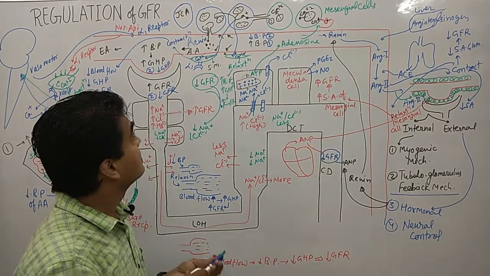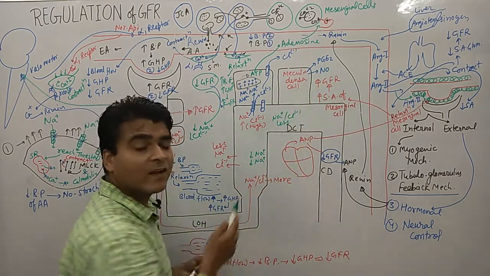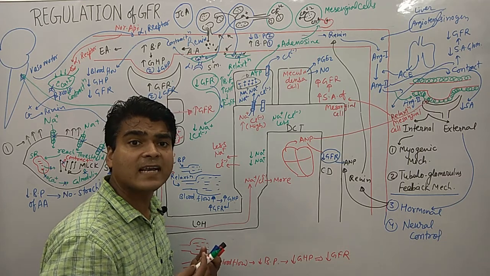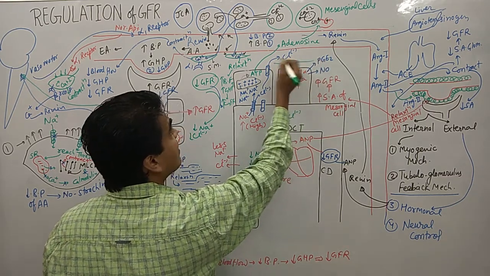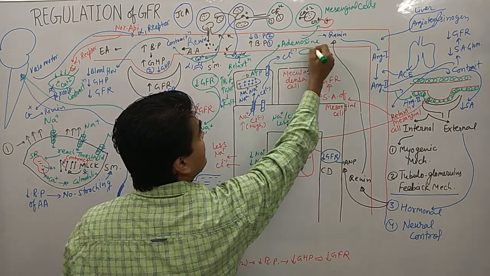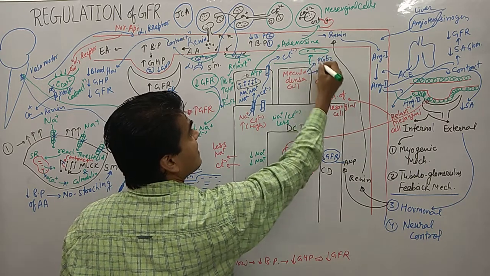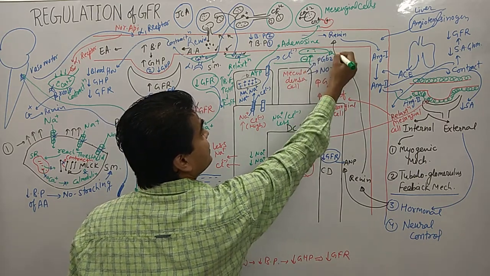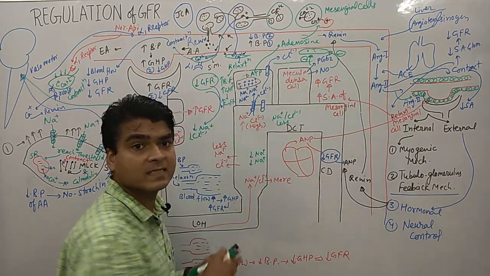Prostaglandin E2 and nitric oxide are vasodilatory substances. Both of these will act on smooth muscles, suppose I am drawing smooth muscles here. Prostaglandin and nitric oxide both inhibit the contraction of smooth muscle.